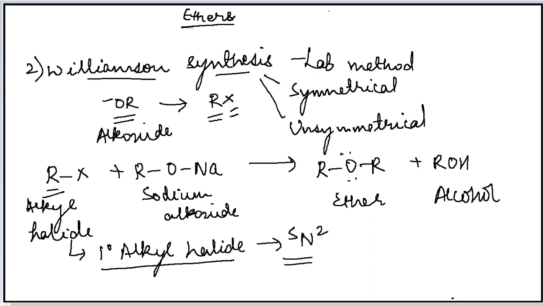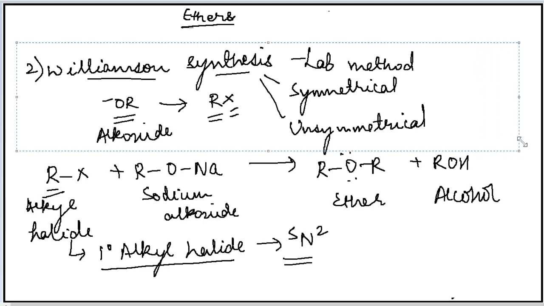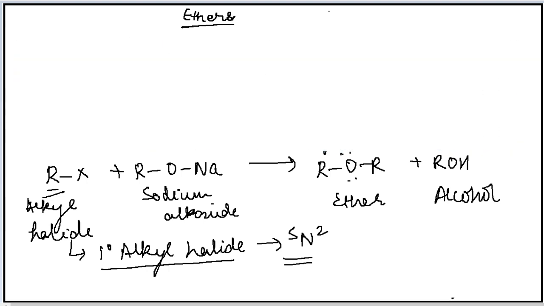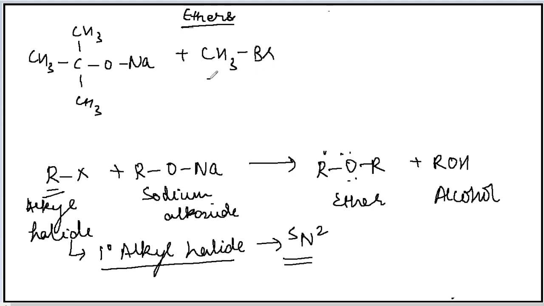Let me take an example of this Williamson synthesis here. This is your primary alkyl halide.